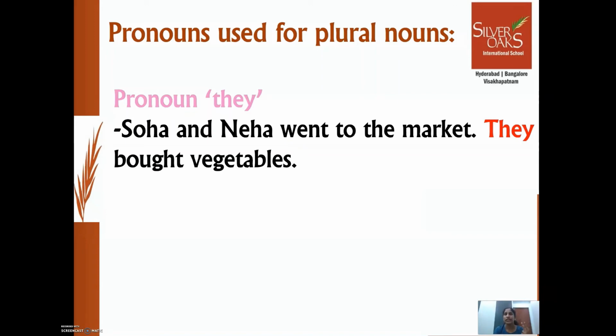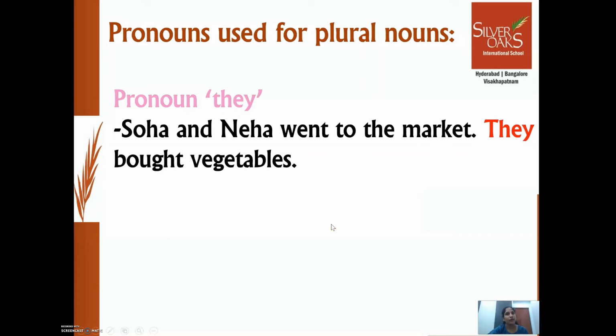They are two different persons, more than one. So instead of Soha and Neha, they is being used. We don't say she and she went to the market. Instead, we use the pronoun they if there is more than one person.